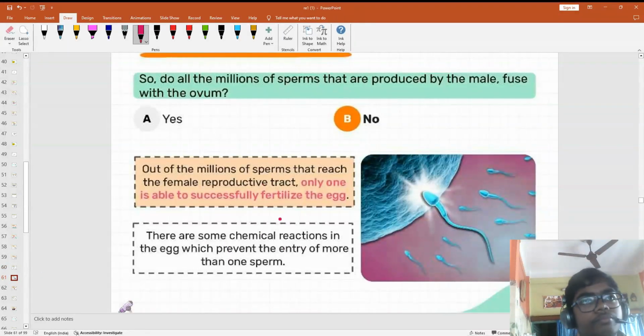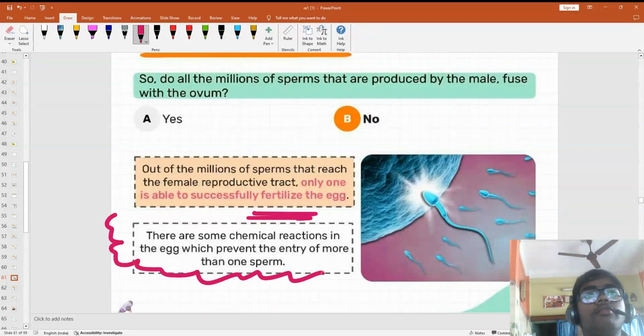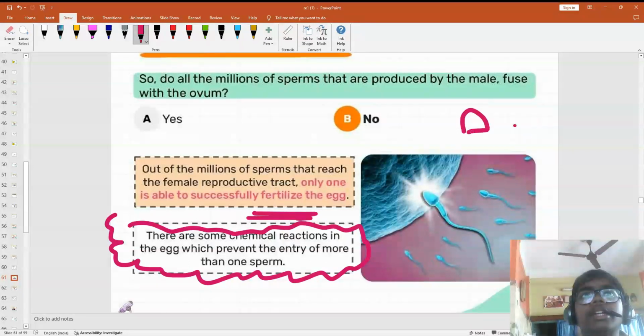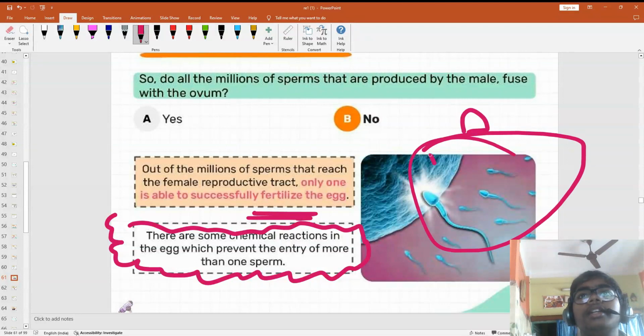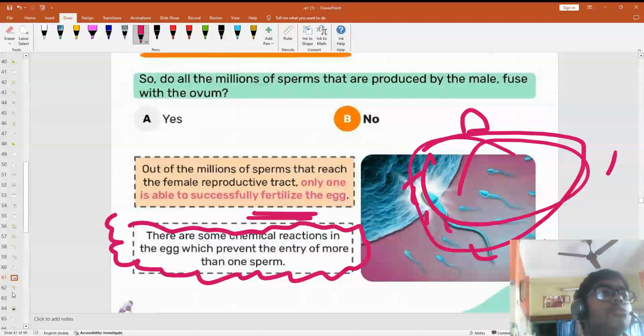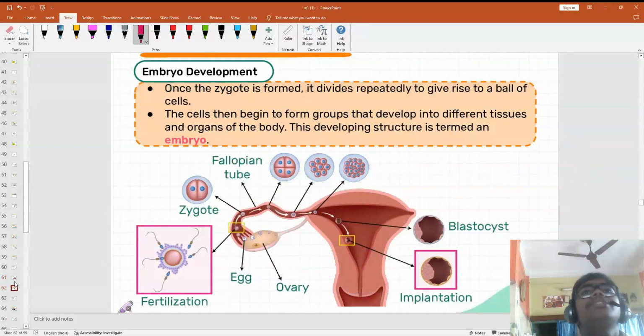There are chemical reactions in the egg which prevent the entry of more sperm. As one head enters the cell, it forms a wall and doesn't allow more sperm to meet.